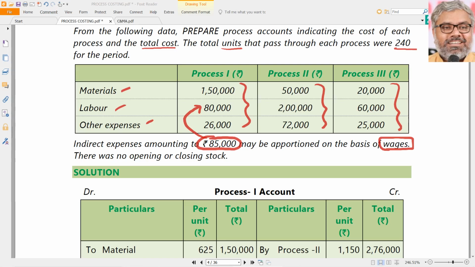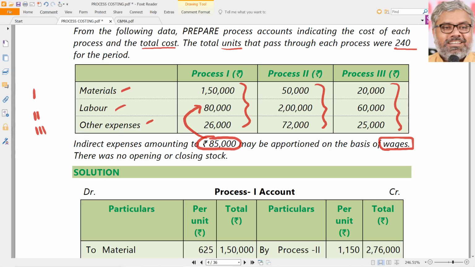We have to apportion 85,000 to all the processes. This can be done as a working note first. So just apportion the 85,000 to process 1, 2 and 3. Whatever is given in the question, use that only. 1, 2, 3, A, B, C, whatever the way it is given. It is given in Roman numbers, no problem. Take it in Roman numbers. 3 processes are there. So 85,000 has to be apportioned in the ratio of 4 is to 10 is to 3.